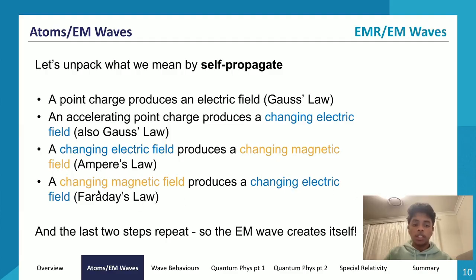So if a changing magnetic field produces a changing electric field and a changing electric field produces a changing magnetic field, then these last 2 steps will just occur in a cycle, right? It's just a repeating loop, an ongoing loop. And as these last 2 steps repeat, that is how the process of EM wave self-propagation occurs. As long as you guys understand this logically, then it should make sense. The most important part is the first 2 steps in terms of memorization. You need to be able to link the fact that an accelerating point charge produces a changing electric field. So this is how electromagnetic waves self-propagate.